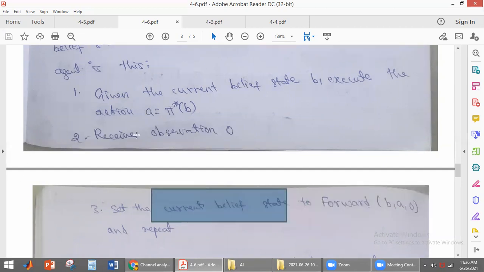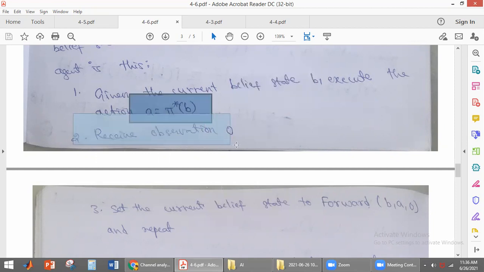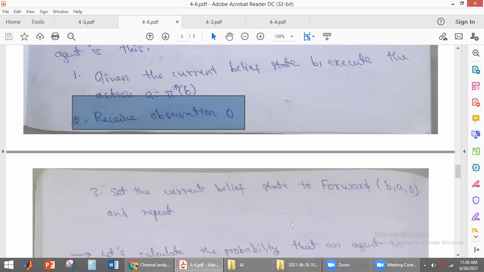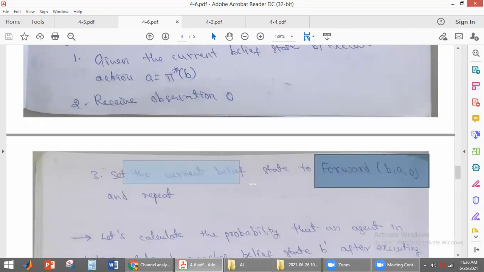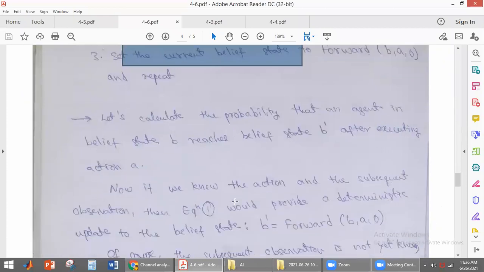Okay, so it is the same as the policy iteration algorithm, whereas there we have states, here we have belief states. Here we have the current belief state. Based on the current belief state, the action it has to perform is denoted by pi star B. By performing this action, we get some observations. Based on these observations, we find the next belief state. So the current belief state will become the next belief state. This will continue.